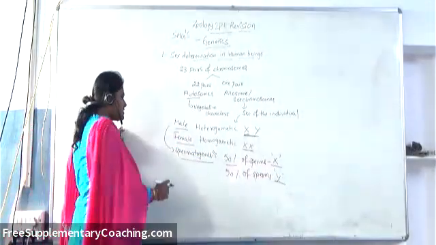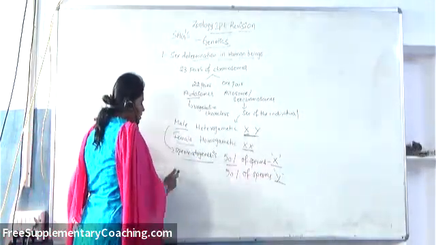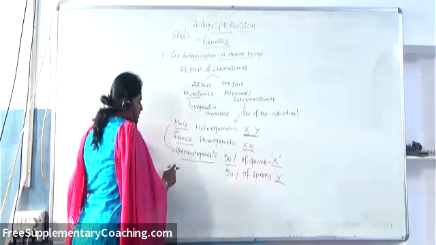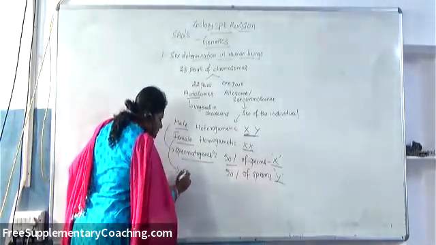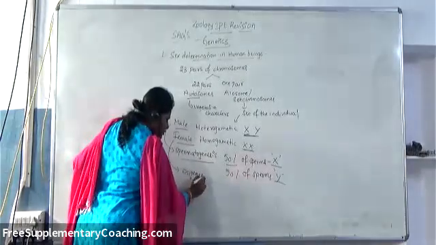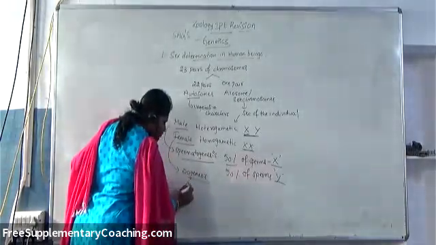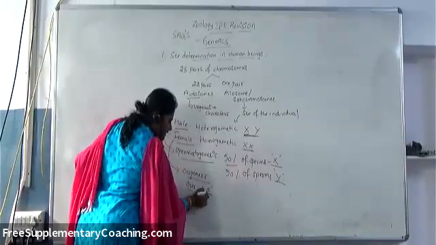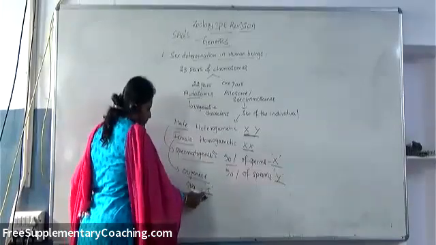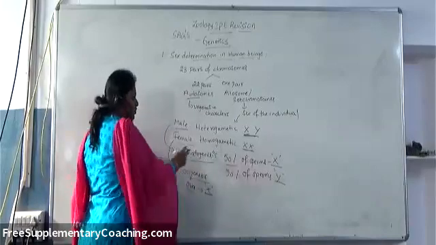Whereas in the female, during the oogenesis process, whatever ova are produced, the eggs that are produced, all of them contain only one type, that is the X type. That's why they are called homogametic.